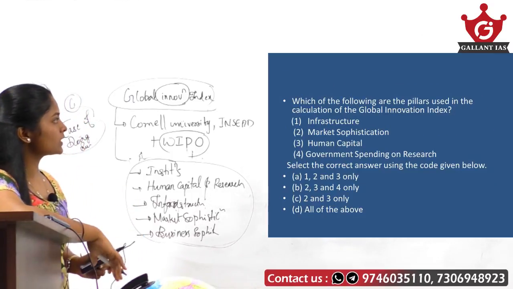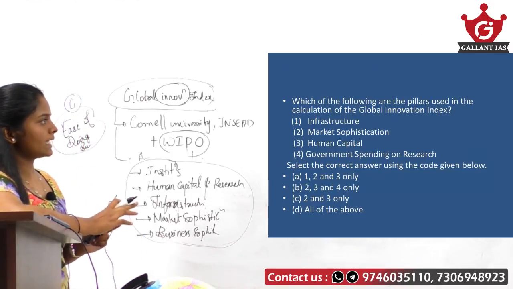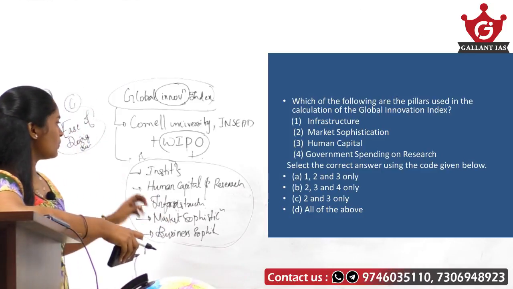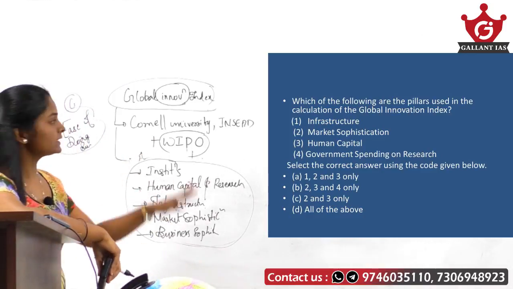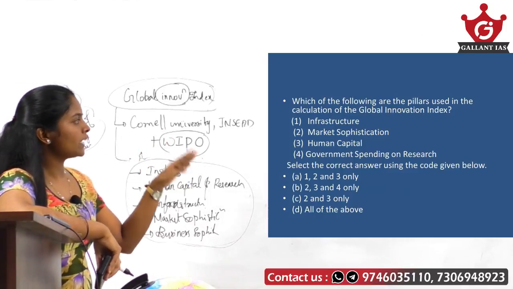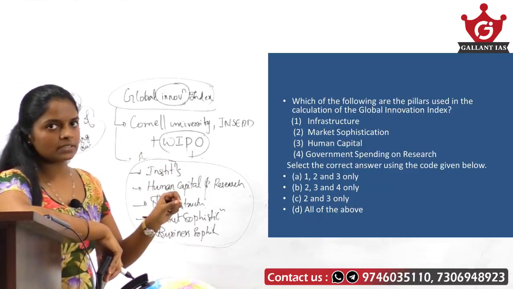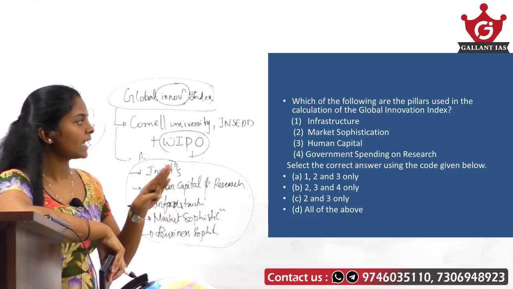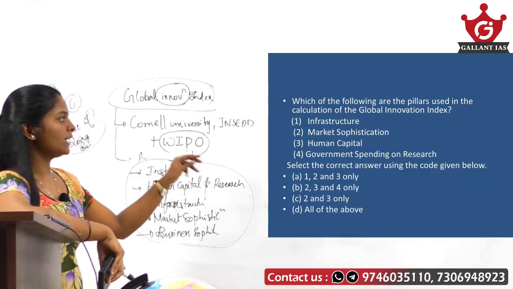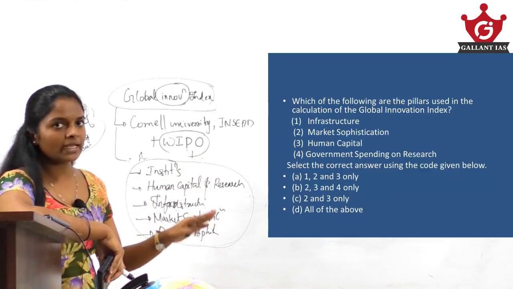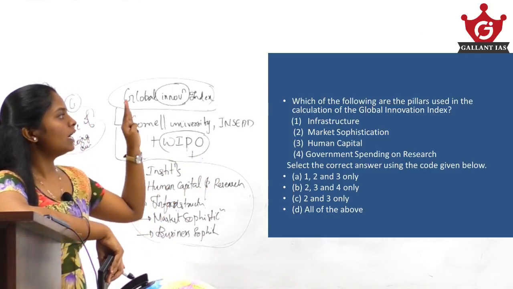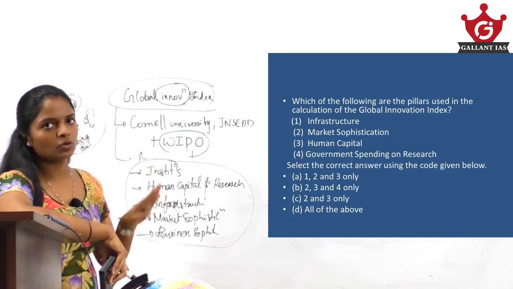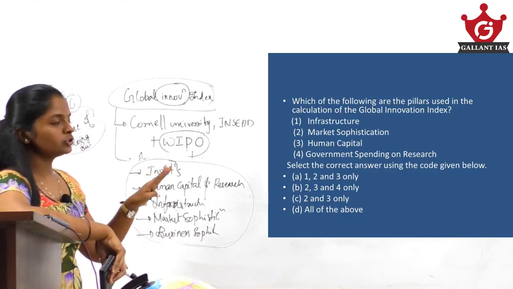So let's move on to the question. We should select the pillars used in the calculation of the Global Innovation Index, and we have already discussed these 5 pillars. And here the fourth one, government spending on research, is not included under this index. So we can eliminate the fourth one, and we get answer option A, 1, 2 and 3. The remaining pillars are infrastructure, market sophistication and human capital. So the answer is 1, 2 and 3 only.